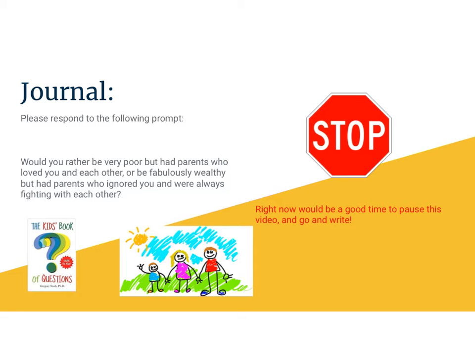Okay, it's journal time. Today's journal prompt is, would you rather be very poor but had parents who loved you and each other, or be fabulously wealthy, which means rich, but had parents who ignored you and were always fighting with each other?